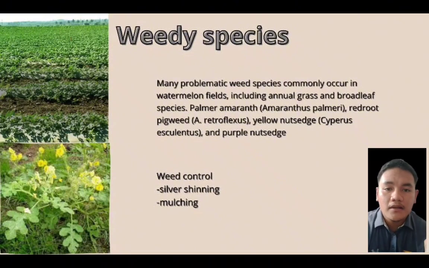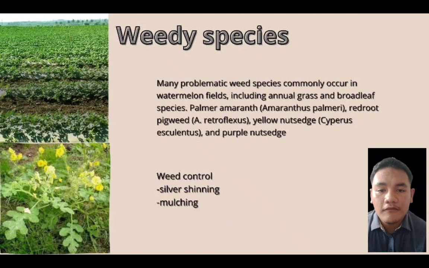There are many choices for weed control. For example, we can use silver shining or mulching. If the farmers have big area crops, they can use the silver shining for controlling the weeds.